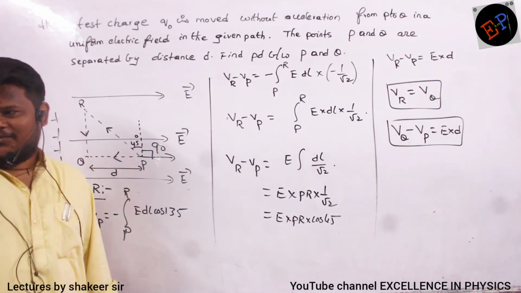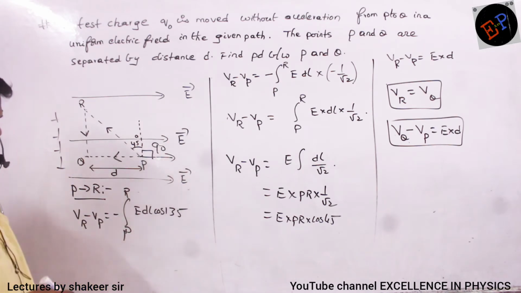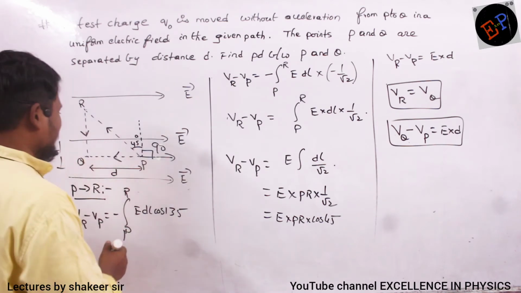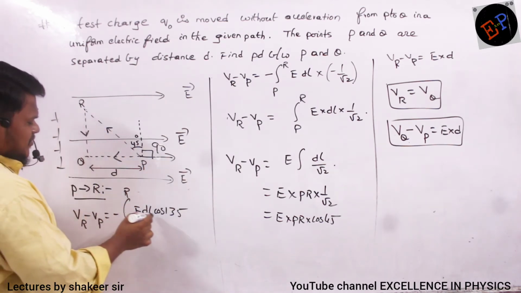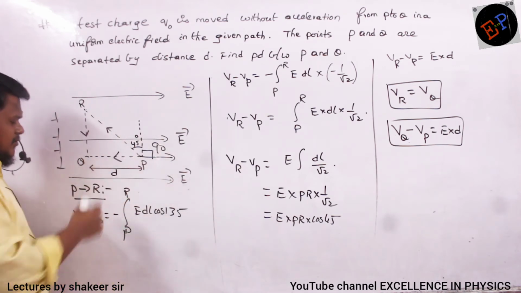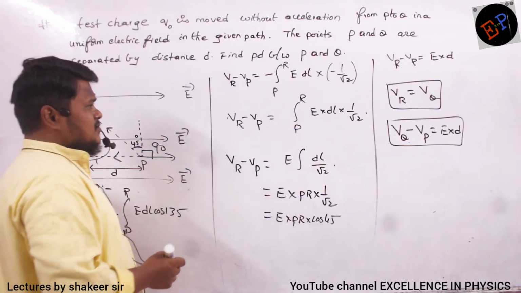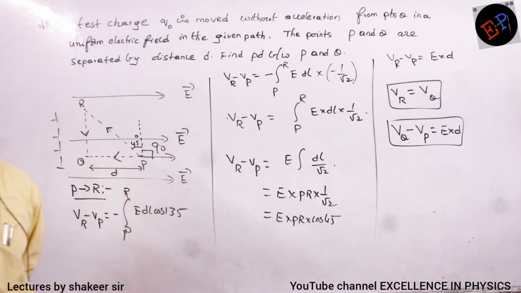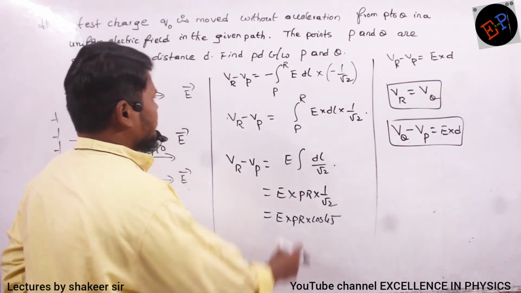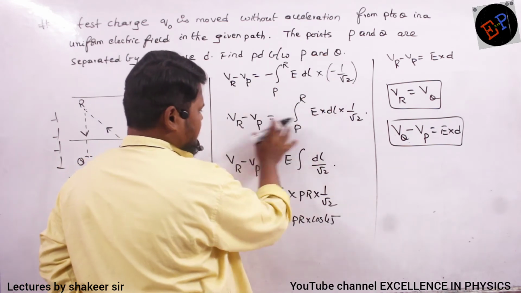Okay? So first of all, I am traveling from P to R, so integration of E DL cos 135. Clear, no? So cos 135 can be written as minus 1 by root 2. We know how to convert angles, no? So the minus gets cancelled. This is the answer which I got.